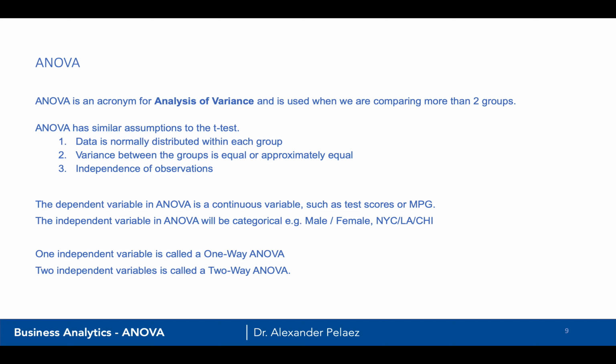In ANOVA, just like the t-test, the dependent variable is a continuous variable. Things such as miles per gallon, class scores, or even total number of clicks in a day. The independent variable in ANOVA is going to be categorical: male, female, New York City, Los Angeles, Chicago, class 1, class 2, class 3. Now we have different terms for ANOVA. If we have one independent variable, we have a one-way ANOVA. If we have 2 independent variables, we'll have what's called a two-way ANOVA. If we have 3 independent variables, we'll have a 3-way ANOVA, and so forth. You'll rarely go beyond 3.